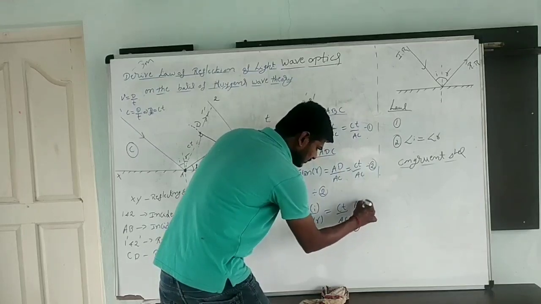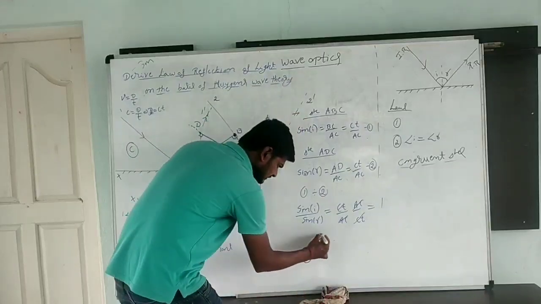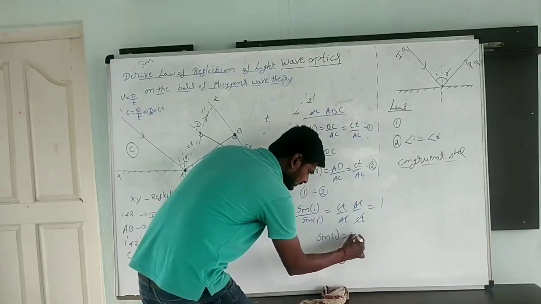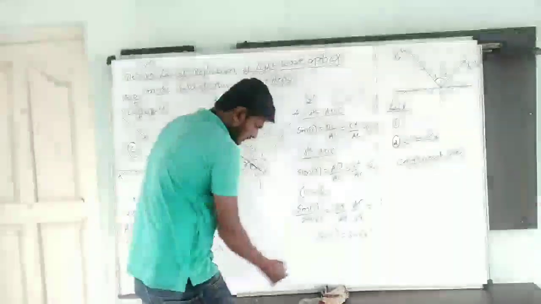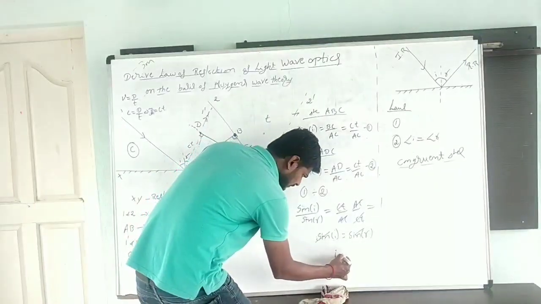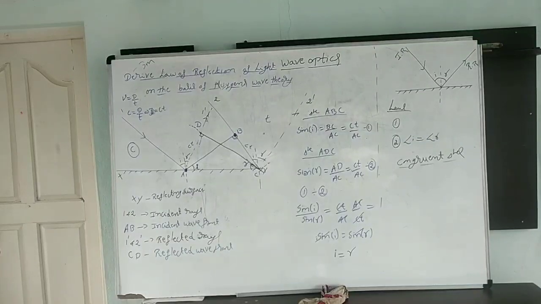AC comes to the numerator and cancels. This is equal to 1. Means sin i is equal to sin r. Both sides, sin cancels. i is equal to r. Angle of incidence is equal to angle of reflection.